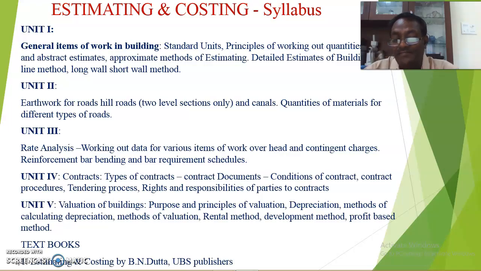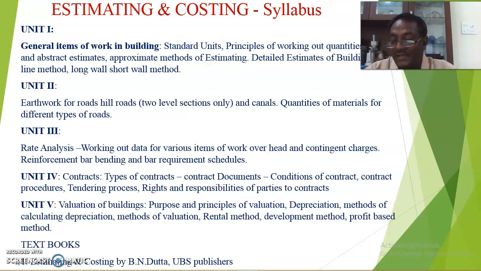Next one, depreciation. As everyone knows, as we use any structure, there is a chance of depreciation. That means as the life of the structure increases, loss may take place due to wear and tear, and some repairs may take place. Then methods of calculating depreciation. This depreciation calculation is not common for all structures or all of our projects. Depending upon the construction, so many factors influence the depreciation.